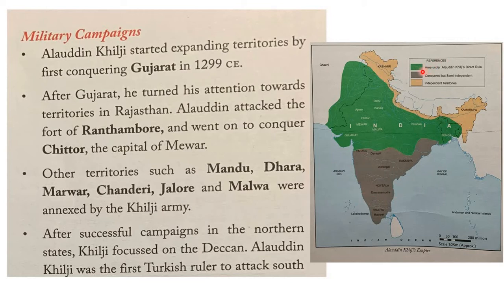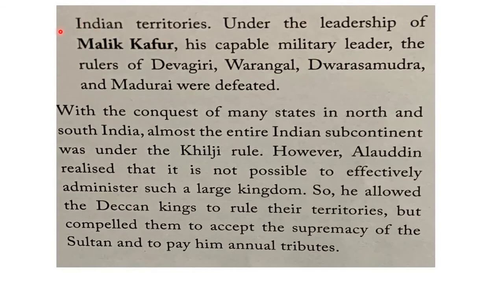his conquest happened. You can see the green color portion as areas under Khilji's rule, and this gray color regions are semi-independent. That means he allowed the rulers to rule their kingdoms, but at the same time the rulers have to be loyal to the emperor in Delhi, and these were not under his control. These colors, no, they were independent kingdoms during his times. So this man, Alauddin Khilji, he was the first person to rule southern Indian kingdoms. From Turkish rulers, he was the first person to attack southern Indian territories, and he also occupied those territories.